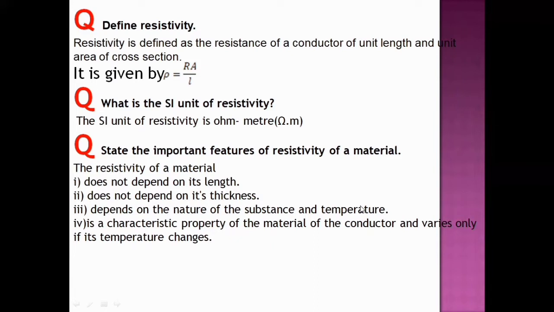Mainly it depends on two factors. One is the nature, for example aluminum, copper, or any metals; all do not have the same resistivity. They differ. That is what we call nature. And the other is temperature. The resistivity at 25 degrees Celsius will not be the same even if we take the same material, same thickness, same length. If the temperature varies, the resistivity varies. It is a characteristic property of the material of the conductor and varies only if its temperature changes. The main thing is that it is the characteristic property of the material.